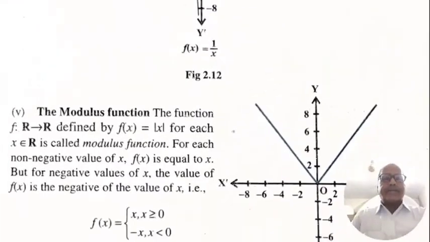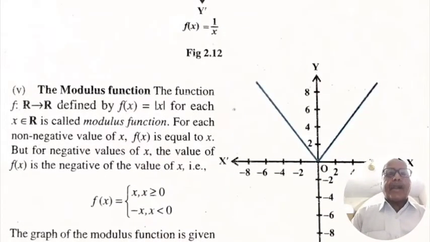The modulus function. The function f: R to R defined by f(x) = |x| for each x belongs to R is called the modulus function. For each non-negative value of x, f(x) is equal to x, but for negative values of x, the value of f(x) is the negative of the value of x. That is, f(x) = |x|, and this is equal to x for every x greater than or equal to 0, and minus x for every x less than 0.